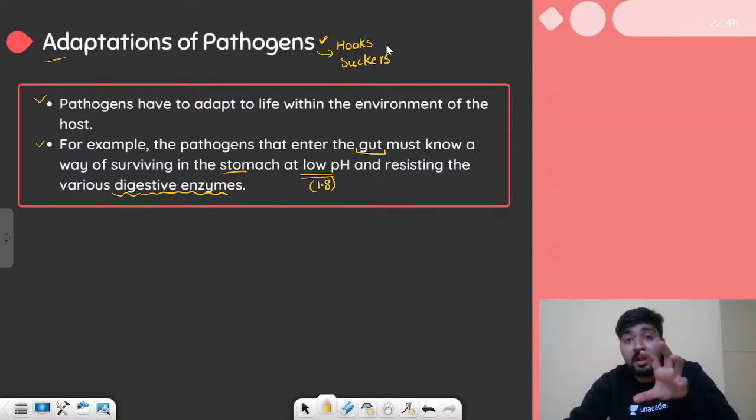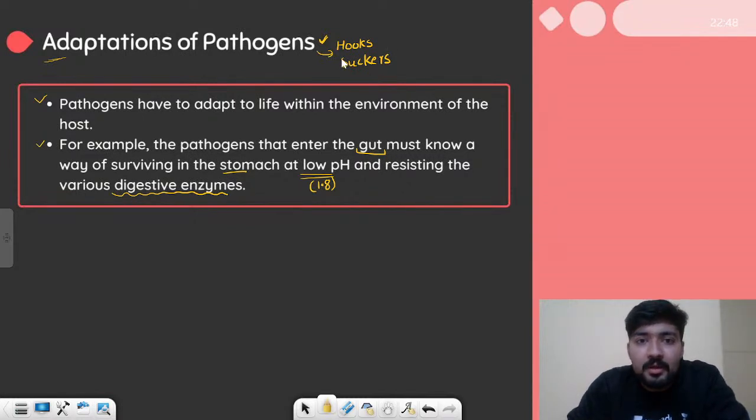These are organs which allow them to suck the blood or anything else from the host's body. Again, host is the organism that basically carries the pathogen.